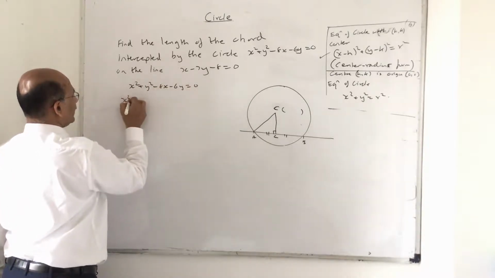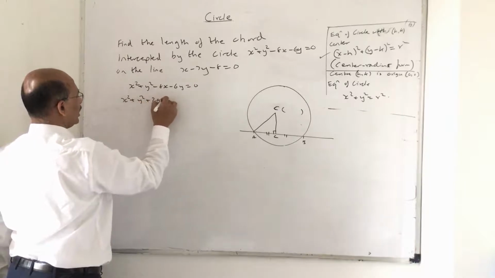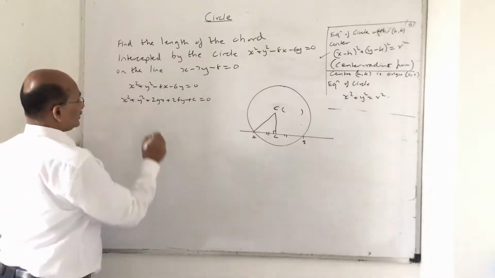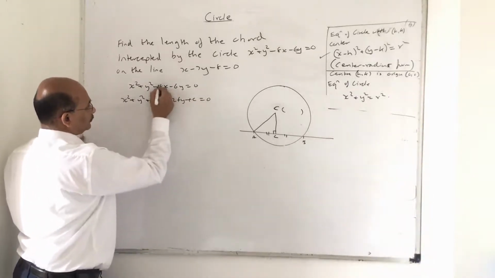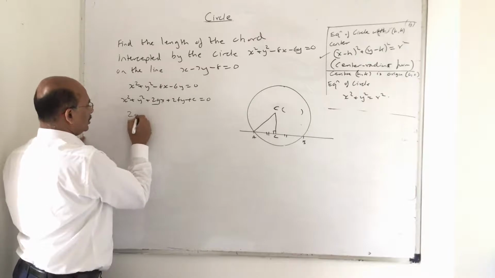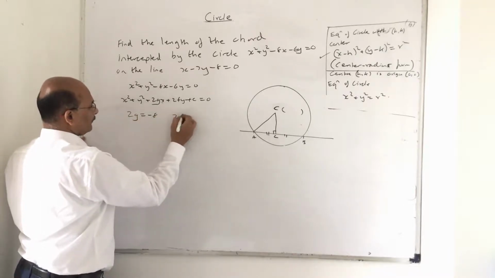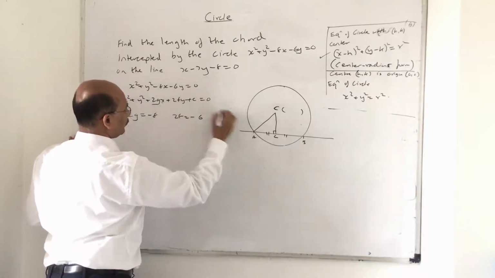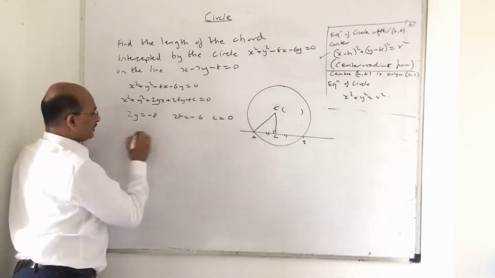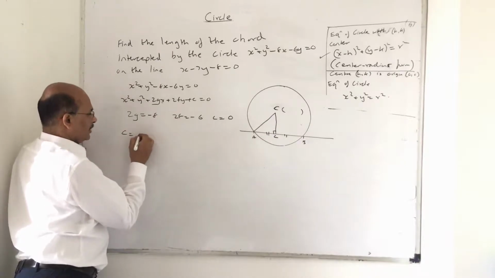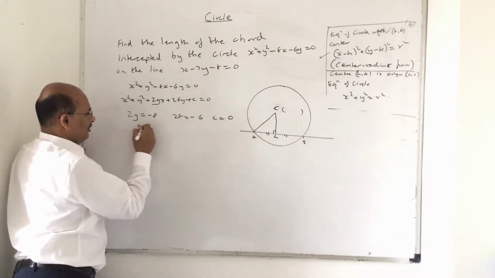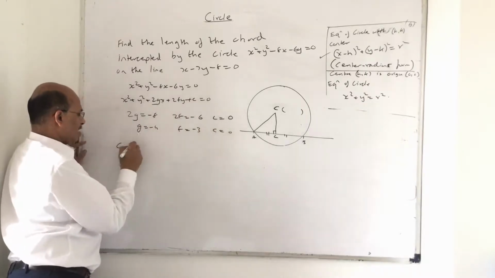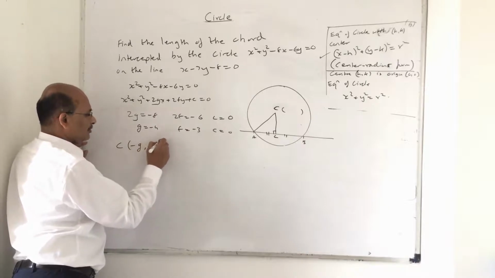So if I compare with x square plus y square plus 2gx plus 2fy plus c equal to 0, the general equation of the circle, now understand, the coefficient of x is 2g. So 2g is equal to minus 8, 2f is equal to minus 6, and c, there is no constant in this sum, therefore it is 0. So let us first find the center. Center is what? Tell me. First of all, g is minus 4, f is minus 3, c is 0. So what is the center? Center is minus g comma minus f.